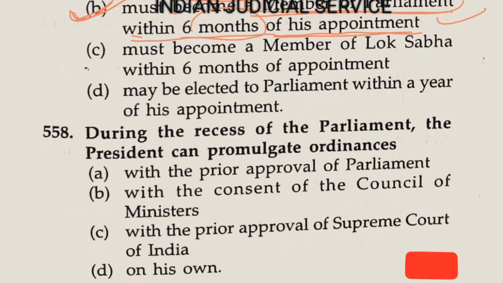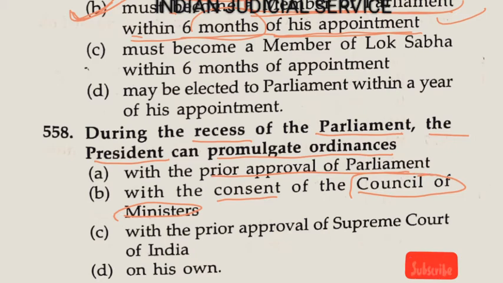Now question number 558. During the recess of Parliament, the President can promulgate an ordinance: option A, with a prior approval of Parliament. Option B, with the consent of the Council of Ministers. This is very important. Option C, with the prior approval of the Supreme Court of India.